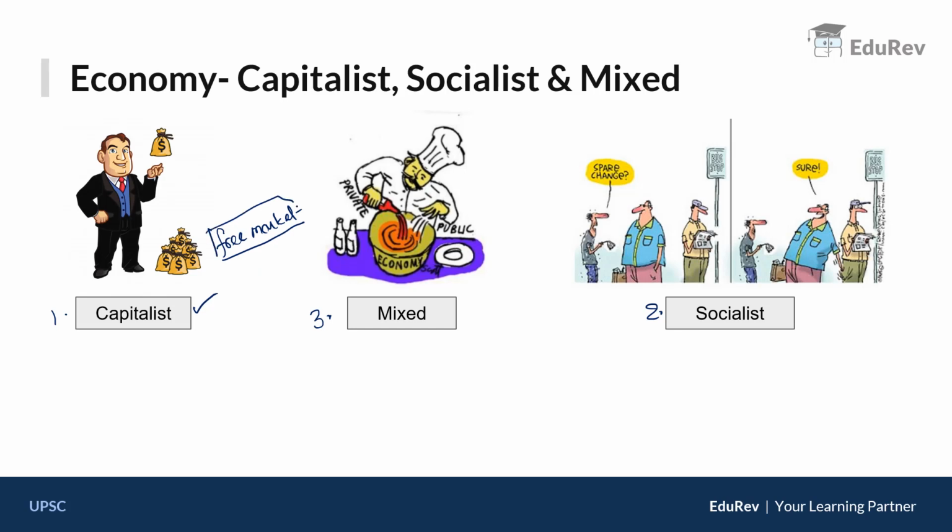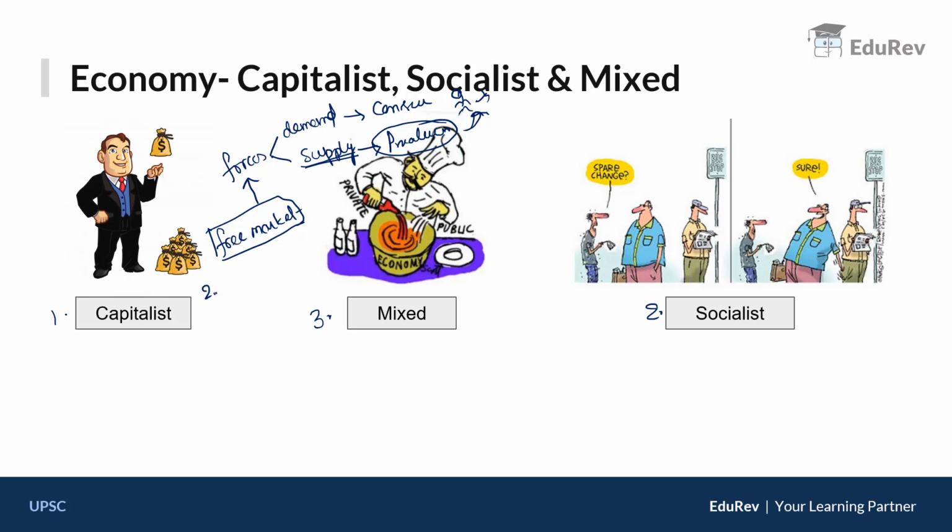See, free market is that market where the market is purely driven by the forces of the market. So what are the forces of the market? These are nothing but demand and supply, right? Which we are going to understand in the further classes. Broadly now you understand this as: supply means what is provided by the producers, so it is from the producer side. Demand means what is demanded by the consumers. That is, if there is a person, what this person needs and how this person is provided the need, that is, how the good or the service is produced by the producers. Such a thing we generally call supply.